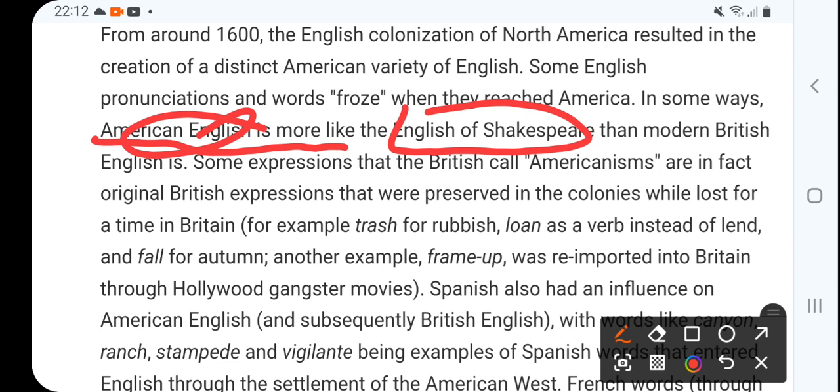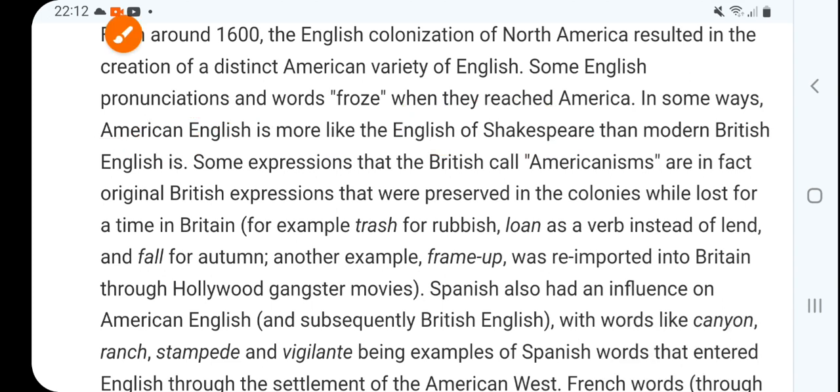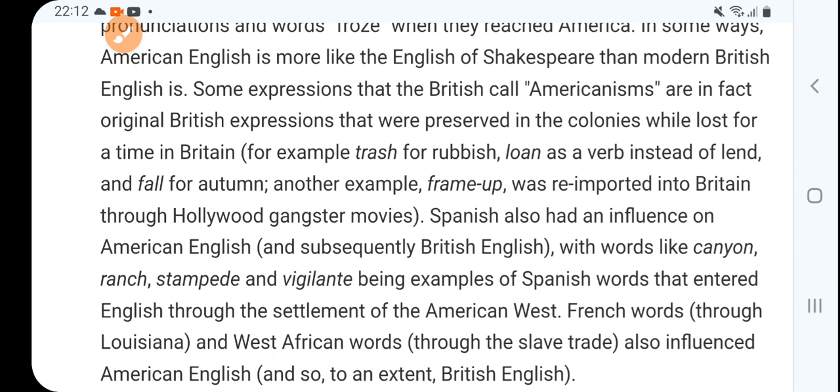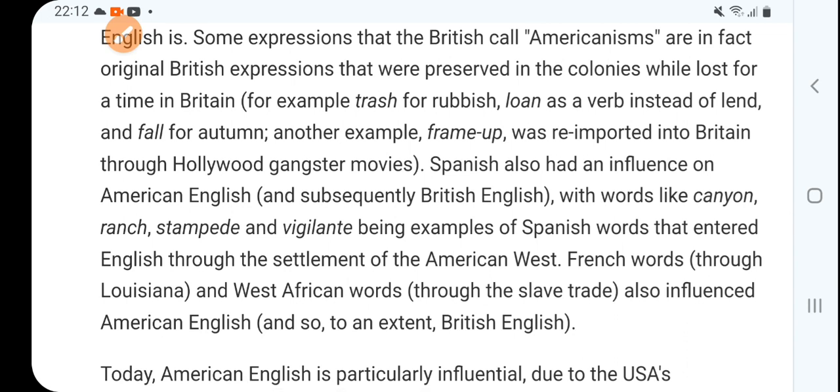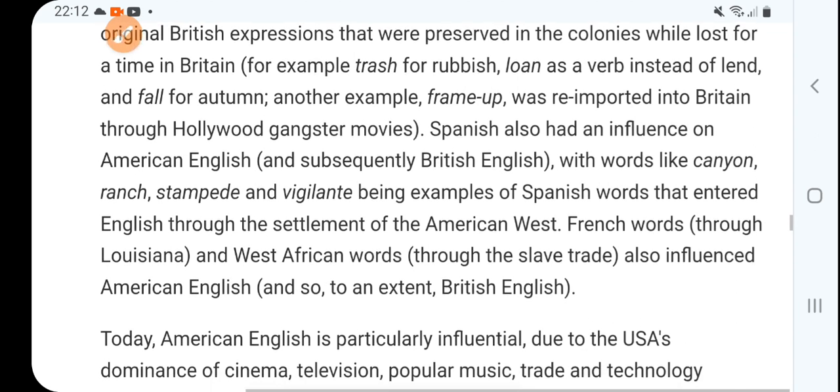In some ways American English is more like the English of Shakespeare than modern British English. They have started speaking more like what Shakespeare has written. Some expressions that the British call Americanisms are in fact original British expressions that were preserved in the colonies while lost for a time in Britain.